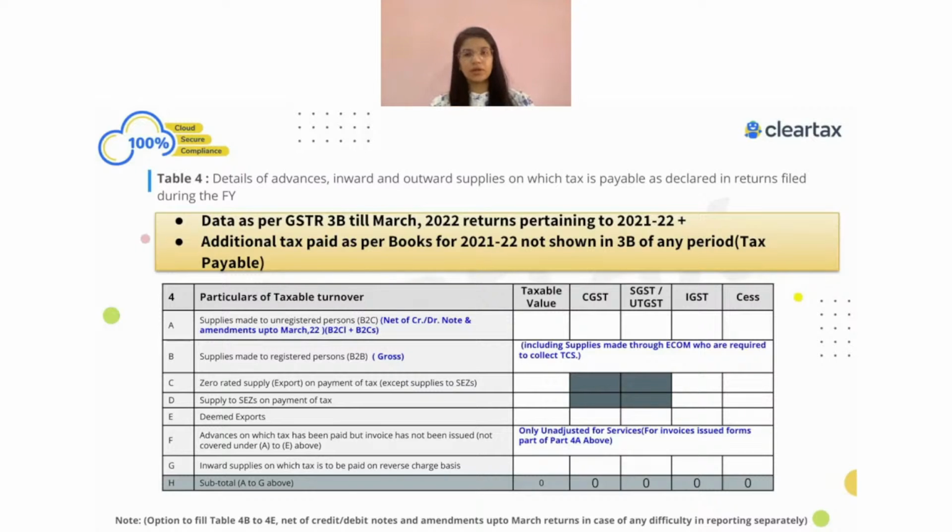There could be the reversal case also. There was a credit note which I had to show, but I forgot to show, and I have shown that maybe in April 2022, which was related to FY 21-22 itself. Then that information will be shown in table number 11. So whenever there is a negative adjustment, show it in 11. Whenever positive, where taxes are increasing, show it in table number 10. Taxes increasing in 10, taxes decreasing in table number 11. So this was about table number 4, 5, 10 and 11.